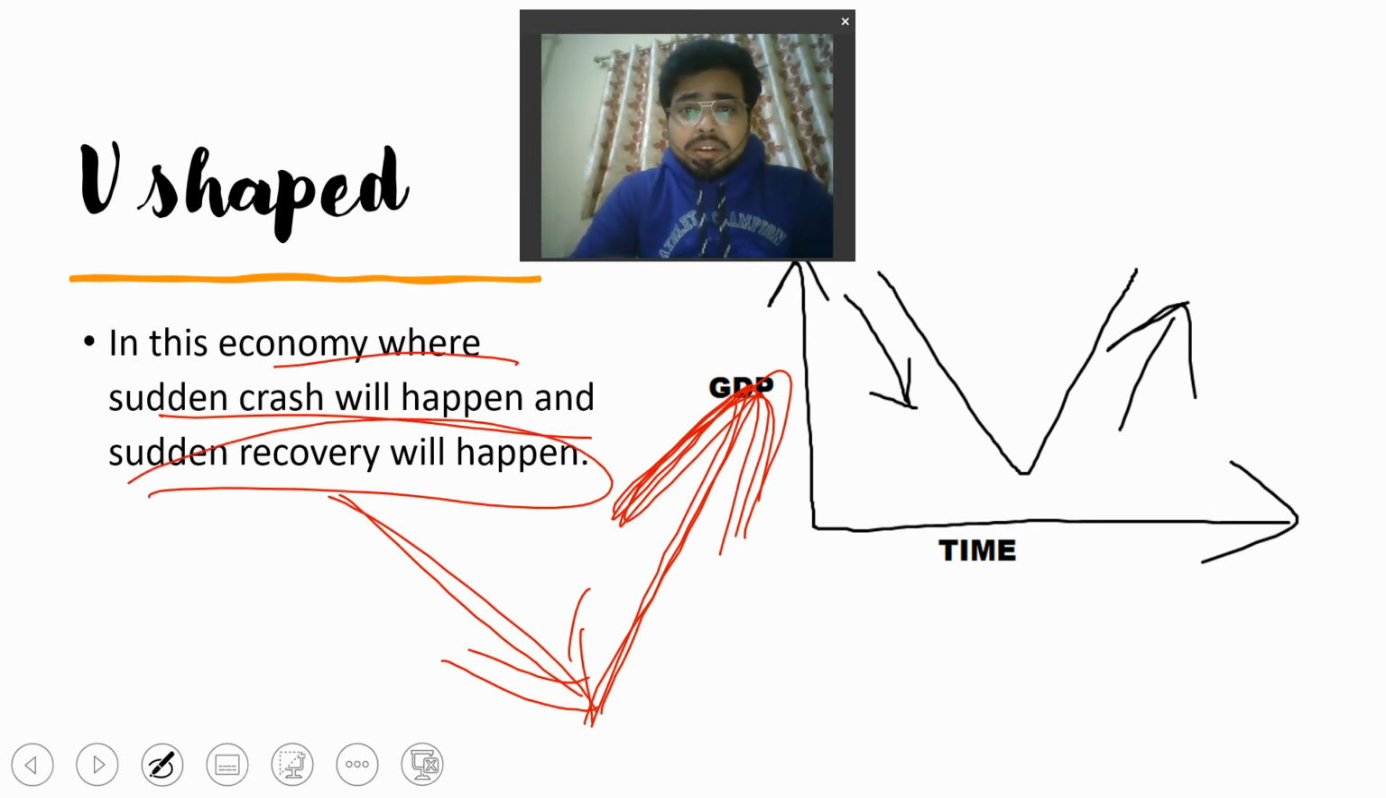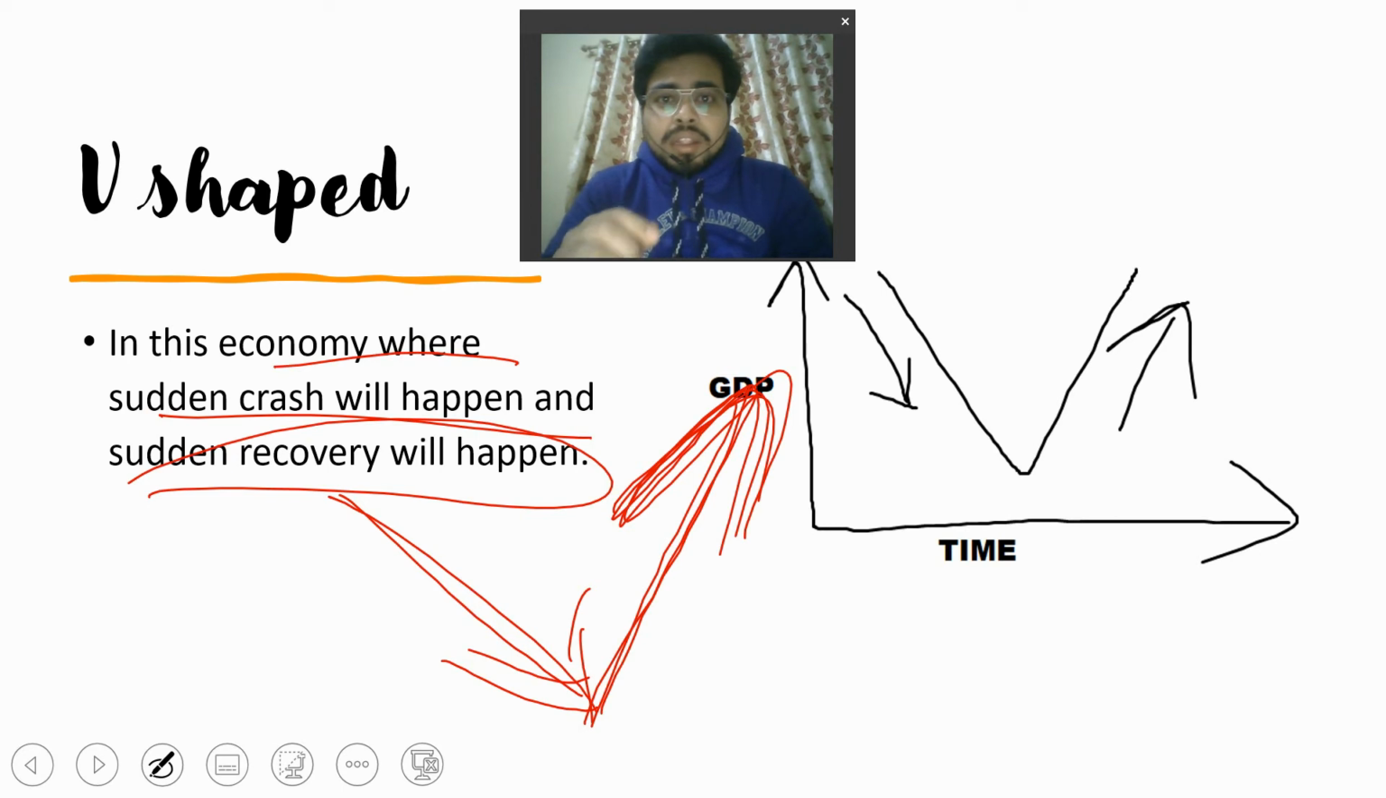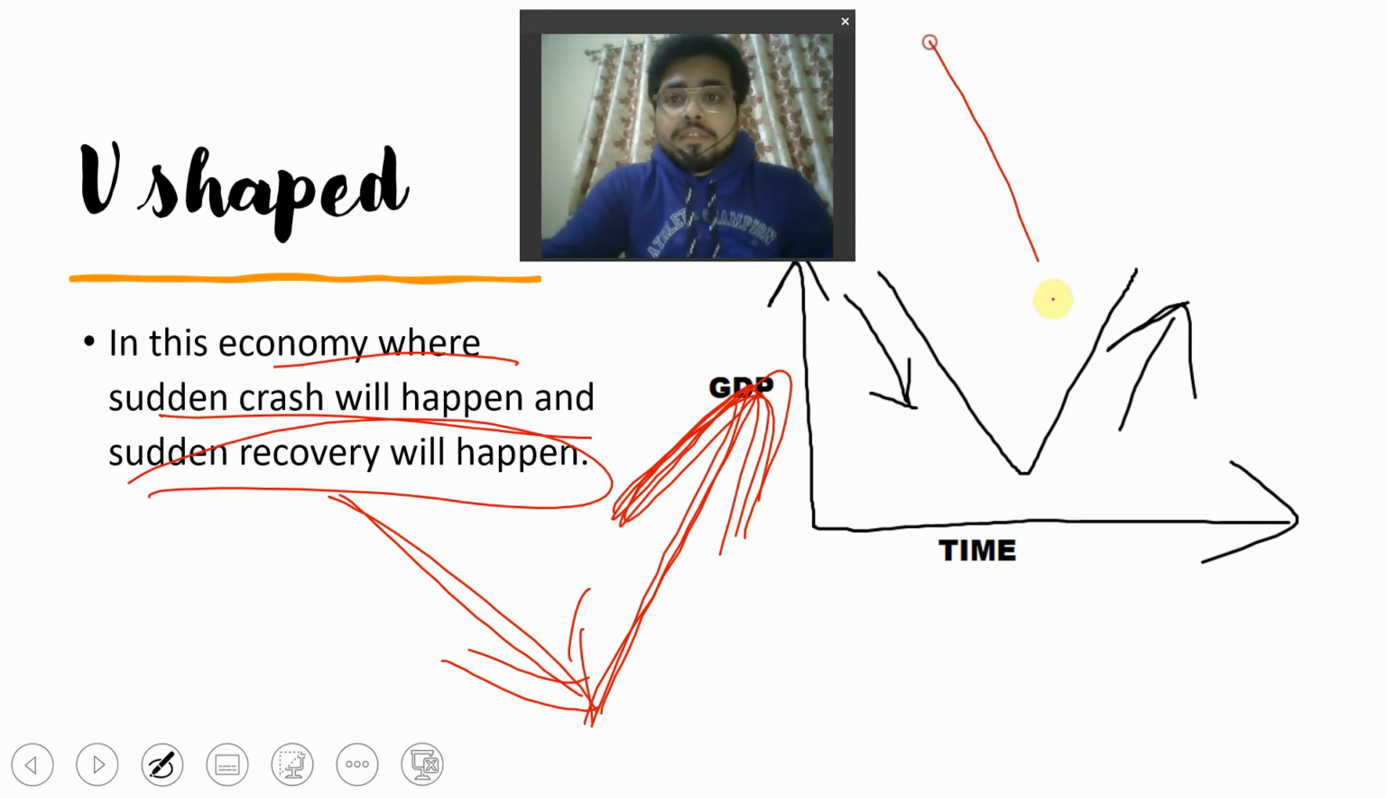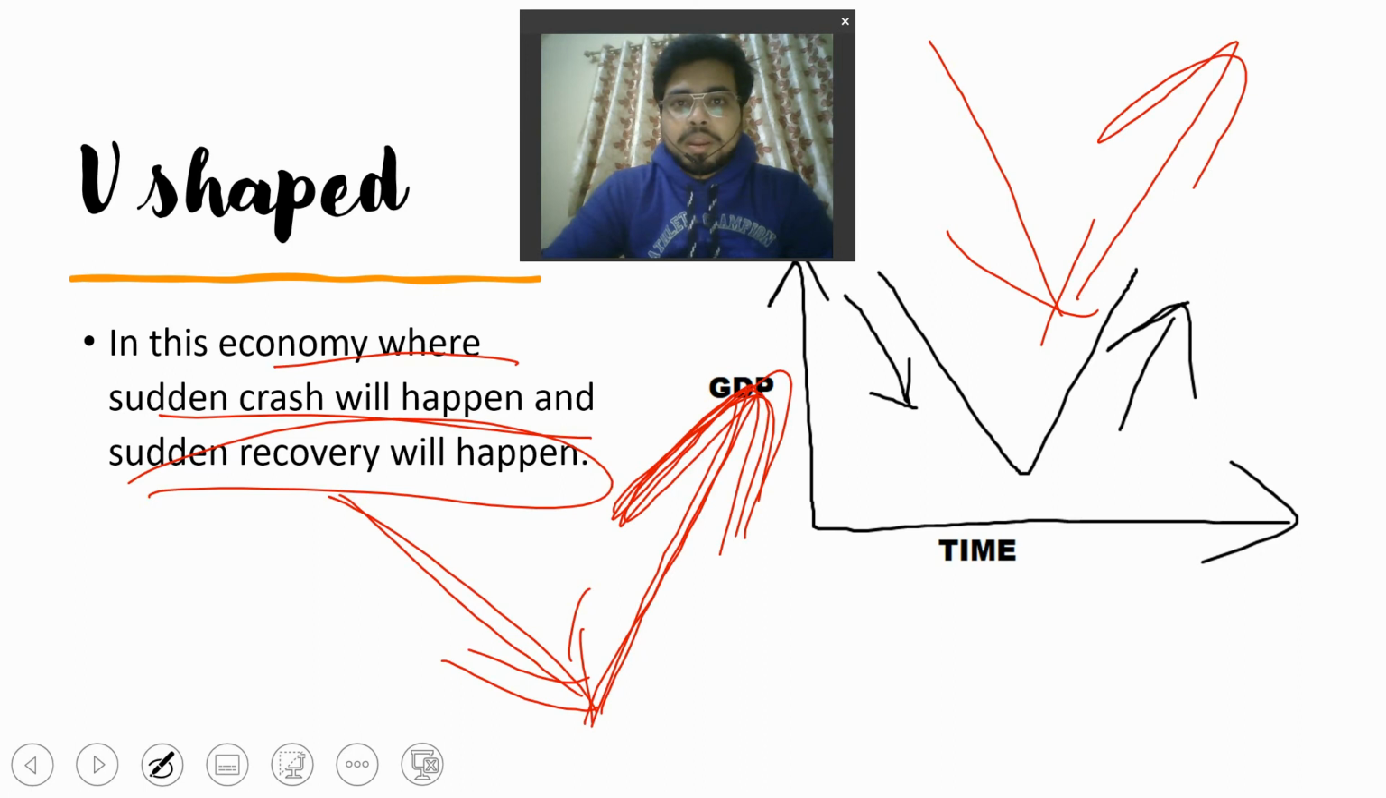So it is generally believed that when there is a sudden crash in a market, it has normally been seen that there will be a sudden recovery, and in that case the graph will generally be the symbol of a V shape.